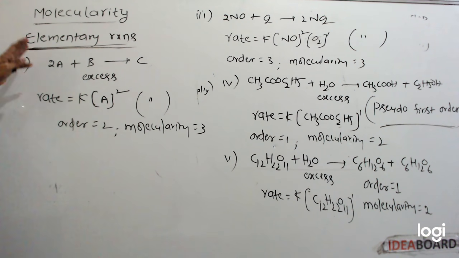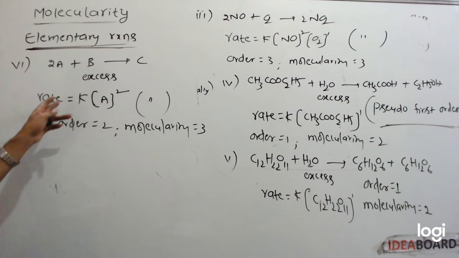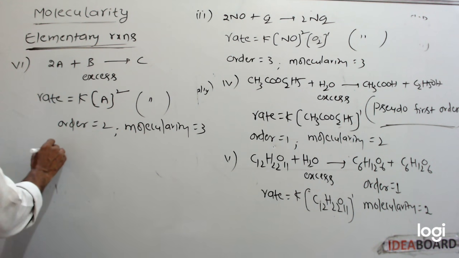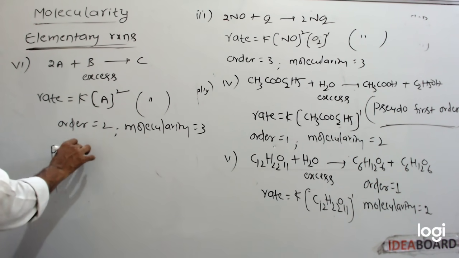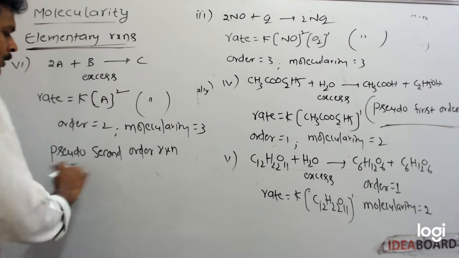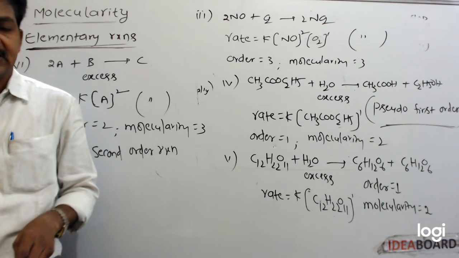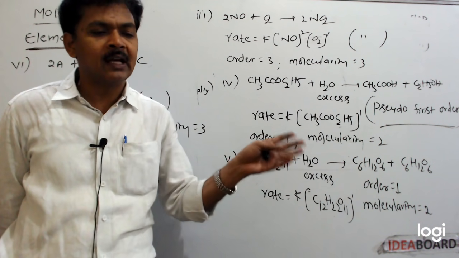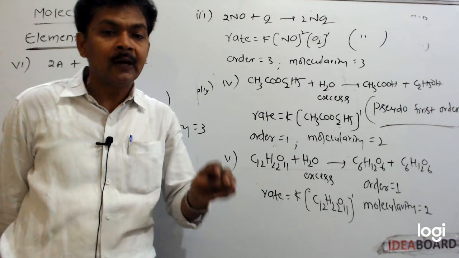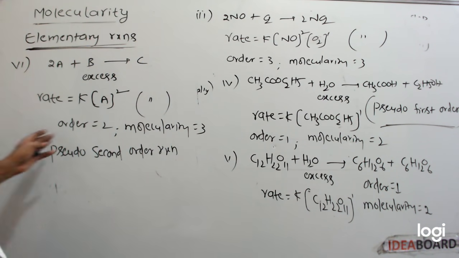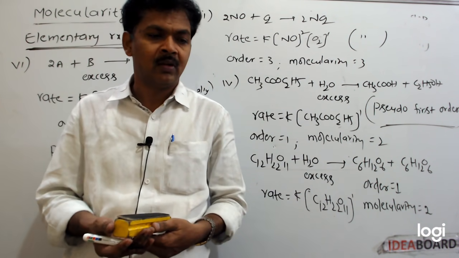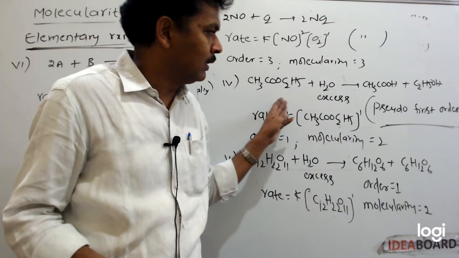For this reaction, if the rate of reaction depends only on A concentration, then this is the rate law. Order is 2, but molecularity is 3. So this is a pseudo second order reaction. The reactions in which order is 2 but molecularity is 3 are called pseudo second order reactions. So in elementary reactions, order is equal to molecularity only, except in pseudo order reactions.